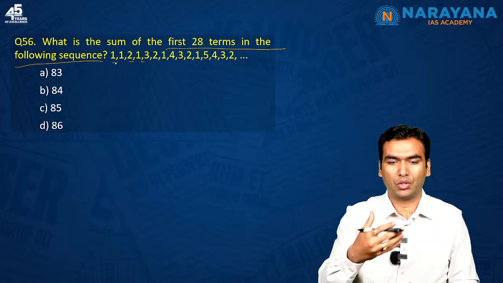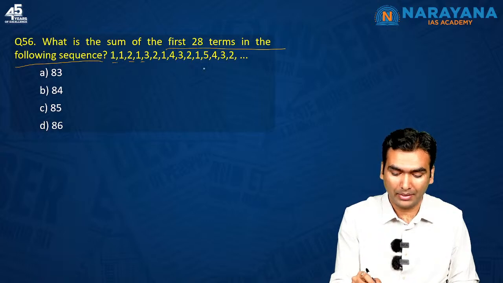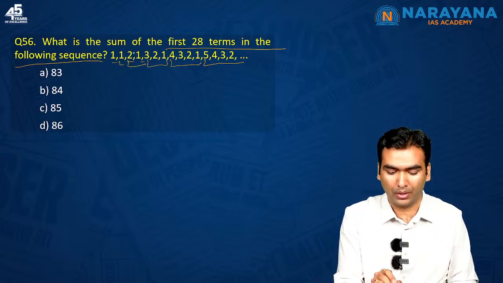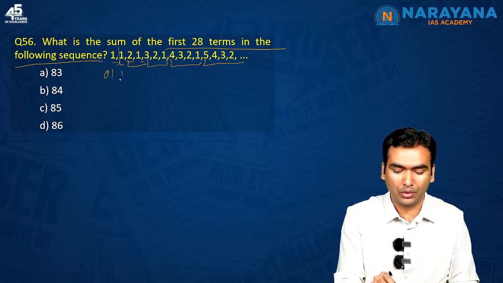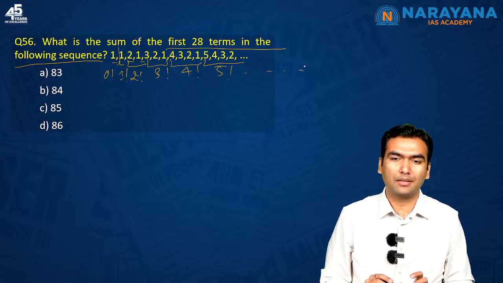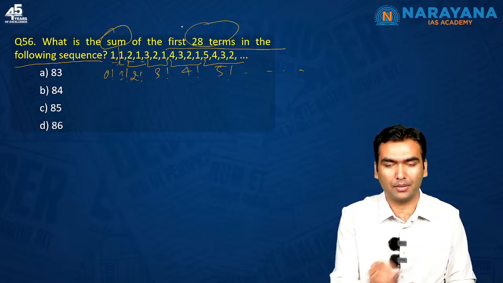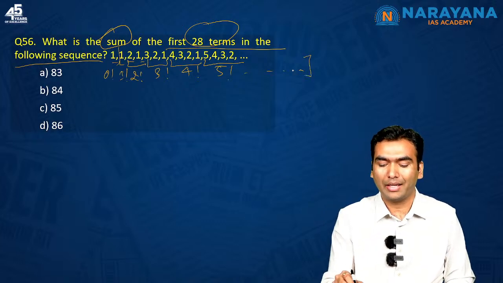Probably when I saw this question for the first time also, I thought what could be the sequence. But if you start looking from the right-hand side: 5, 4, 3, 2, 1, 4, 3, 2, 1, 3, 2, 1, 2, 1, 1, then 1. There is an additional 1. So effectively it is representing 0 factorial, 1 factorial, 2 factorial, 3 factorial, 4 factorial, 5 factorial and so on. And we have to find the summation of this sequence up to the first 28 terms.